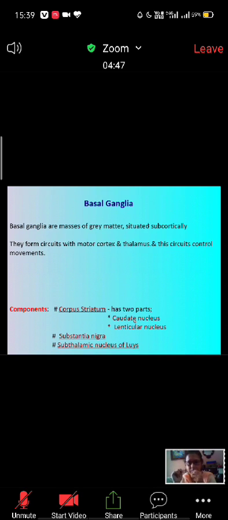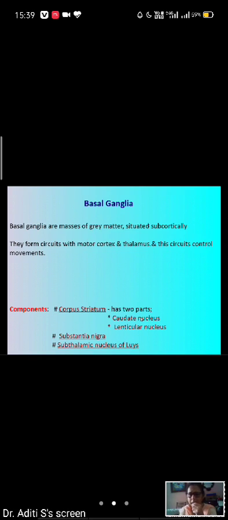I told you this is called the internal capsule. This internal capsule is related to the caudate nucleus, lenticular nucleus, and thalamus. So this corpus striatum is made up of two parts, caudate nucleus and lenticular nucleus. This lenticular nucleus is again divided into globus pallidus and putamen. Next is substantia nigra.